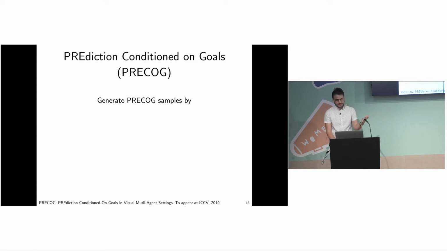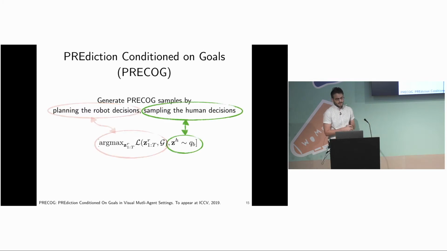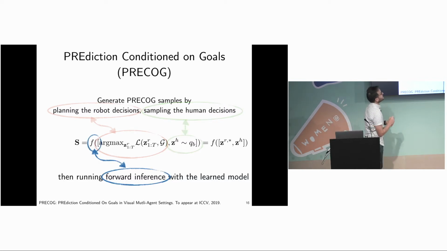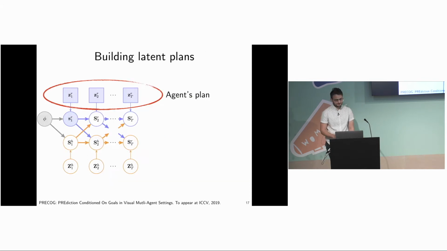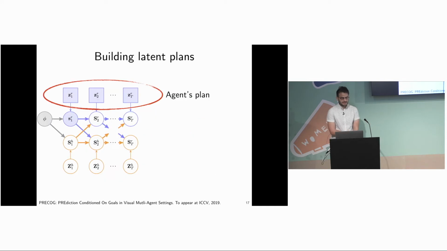So the process requires 3 steps. We first have some planning objective where we're looking for those good values of our z's that satisfy some goal g. Then we are going to sample the latent decisions for the human. We don't know what the human will do, so their behavior is stochastic. And then we feed the resulting joint latent values into the forward inference procedure, and that yields us some predicted joint trajectory for all of the agents in the scene. I skipped over what this objective exactly is, so let's talk about that soon.